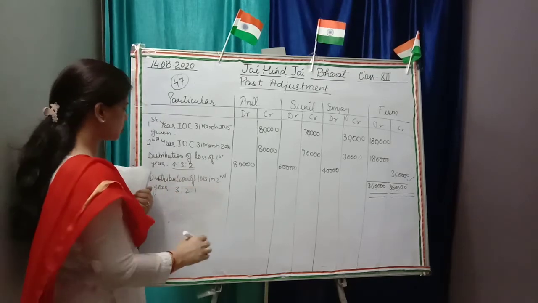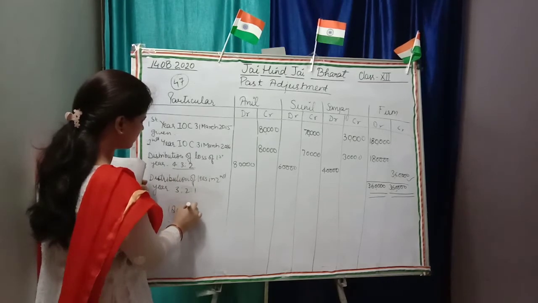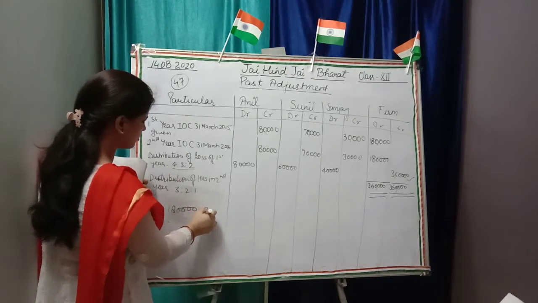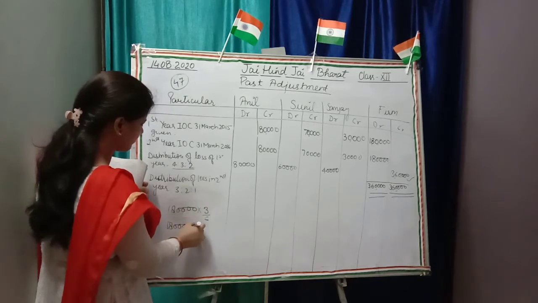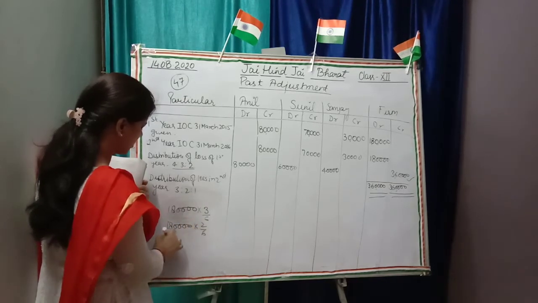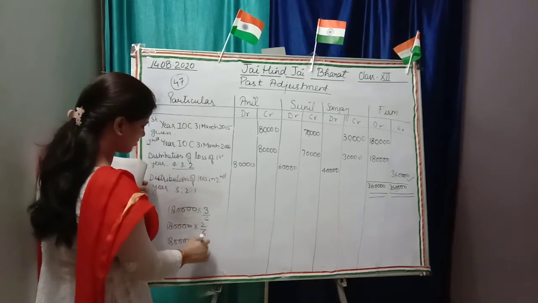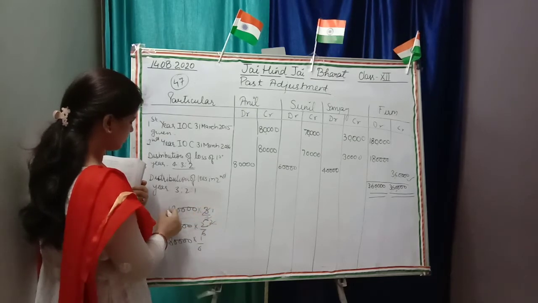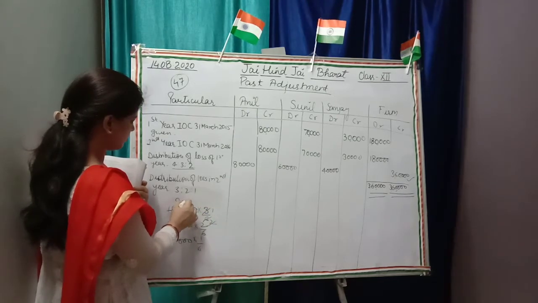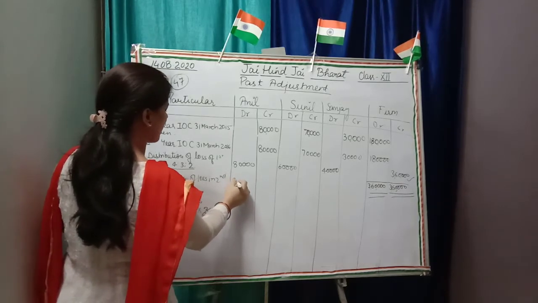Now we have to distribute that 1,80,000 into 3 by 6, 1,80,000 into 2 by 6, and 1,80,000 into 1 by 6. That will come 90,000, so 90,000 will be debited.